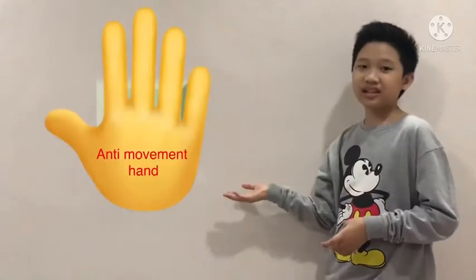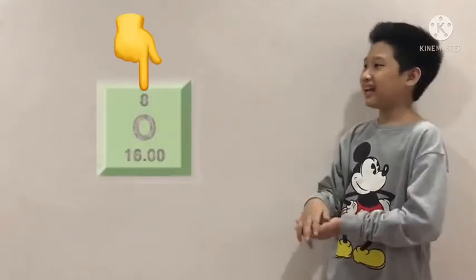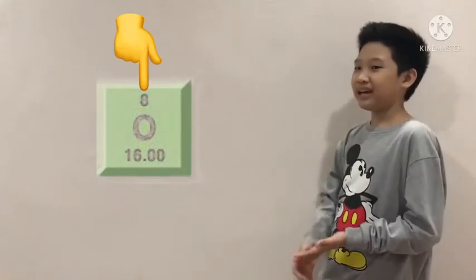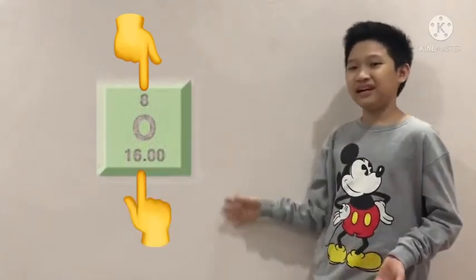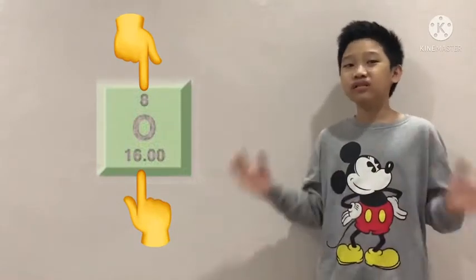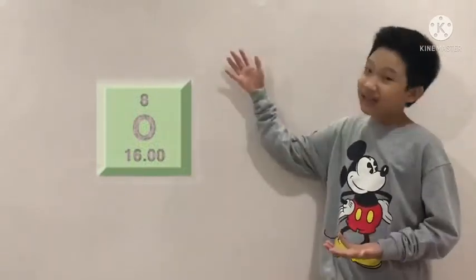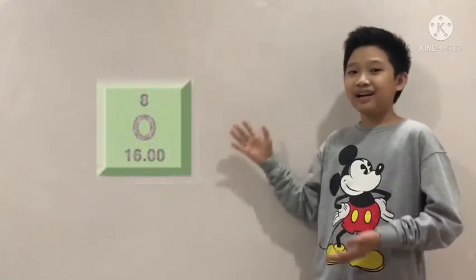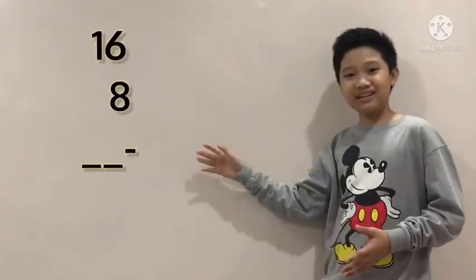So in, let's say, oxygen, we have 8 protons and the mass number is 16. All we have to do to find the number of neutrons is subtract the atomic number from the mass number. 16 minus 8 is 8. Now let's pick a new atom.